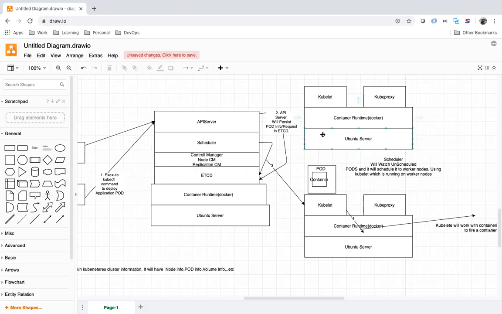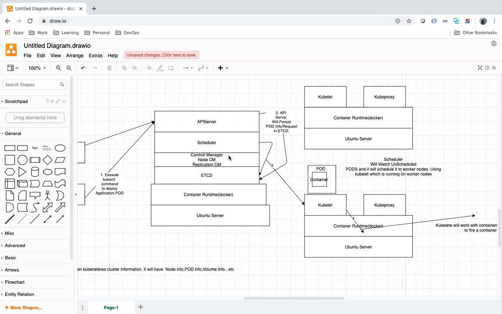If some worker machine goes down, what are we expecting? The pods, the containers should move to another machine. So the node control manager will notice when a node goes down and take action. It will move the pods to another machine.